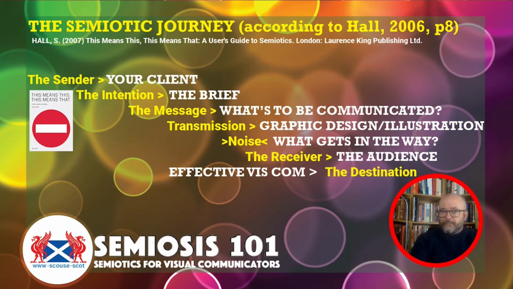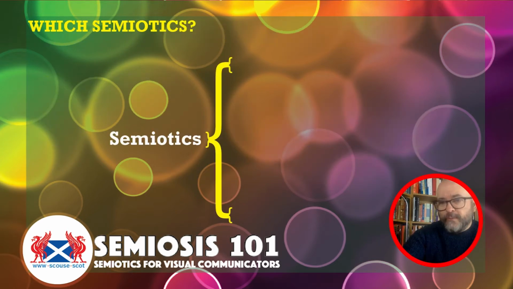Your client, the brief the client gives you, what needs to be communicated, how you are going to do that, what the transmission form is going to be, what's going to get in the way of that communication, how you get over that noise to your audience and effectively visually communicate the intended message. They're all the things that semiotics can really help designers and illustrators to go beyond just tacit knowledge, to have a bit more understanding of exactly how they could be more effective.